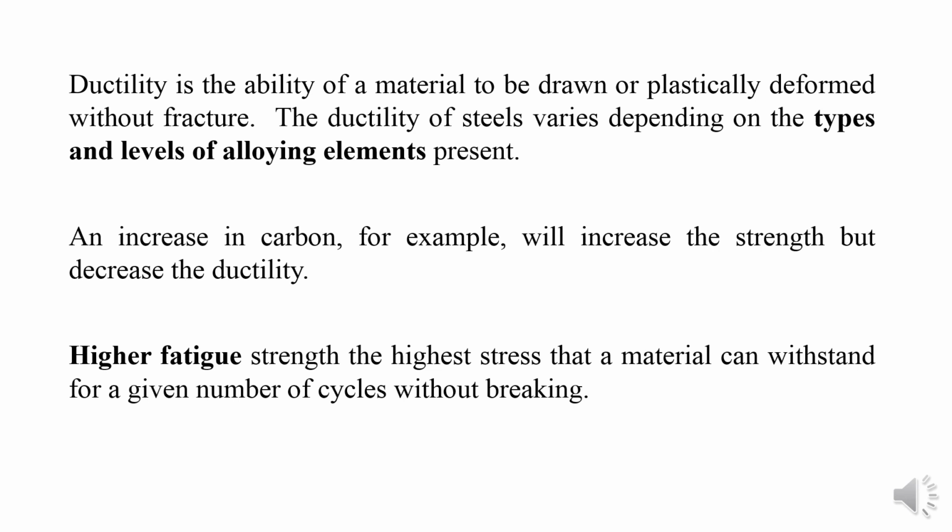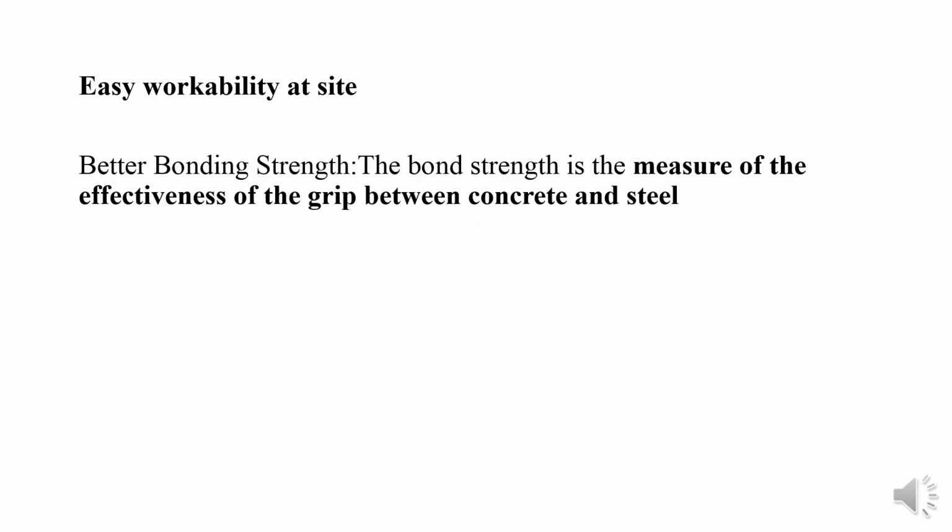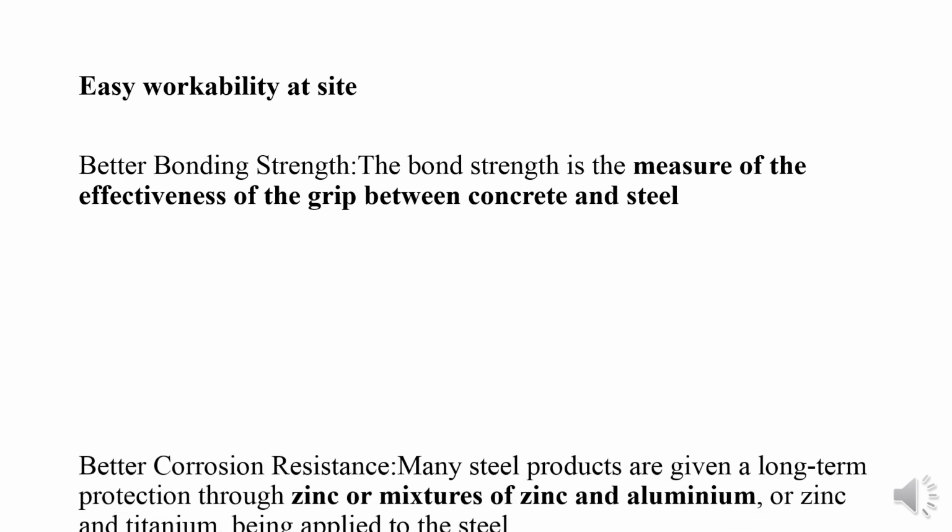Next is the higher fatigue strength, the highest stress that a material can withstand for a given number of cycles without breaking. Next is easy workability at site, because it is already fabricated in the industry itself, so it has the required shape and dimension and is easy to work with at the site. It has better bonding strength. The bond strength is a measure of the effectiveness of grip between concrete and steel.